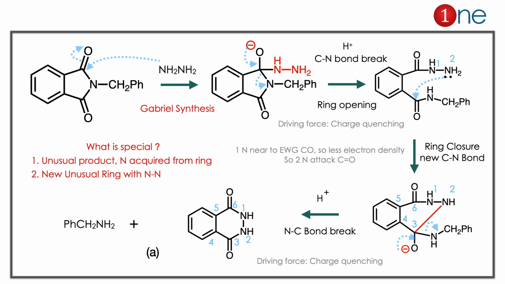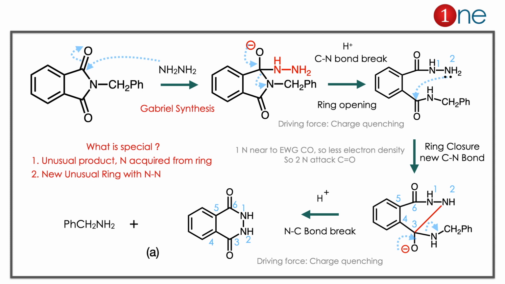The starting material you have is a ketone, and you are using hydrazine. The reaction is called the Gabriel synthesis, or Gabriel phthalimide synthesis. You have a carbonyl group and you are using hydrazine. So hydrazine can attack the carbonyl group, and the ring will open. You have an O minus charge. The charge has to be quenched there. So the charge can be quenched by ring opening. So the ring is open.